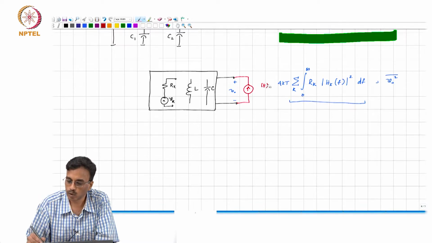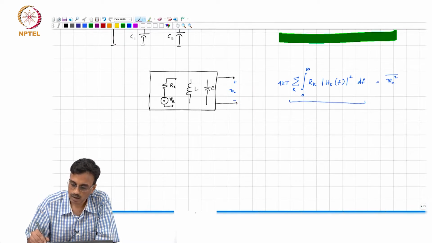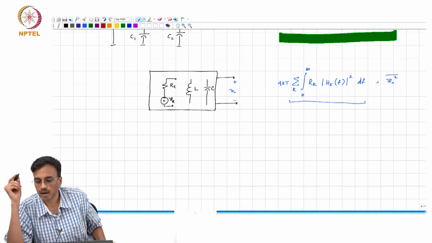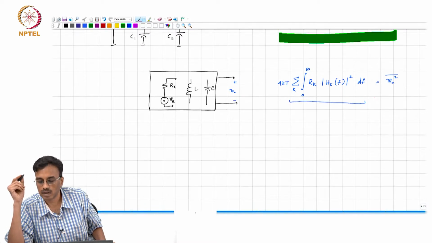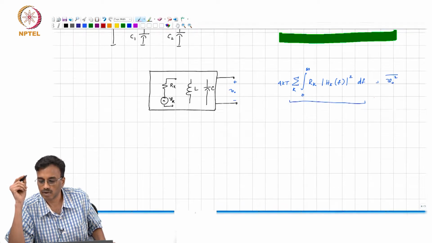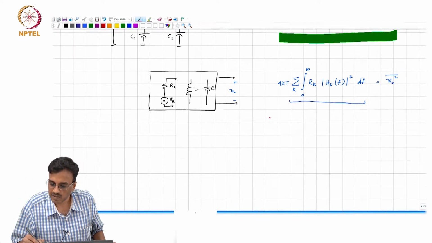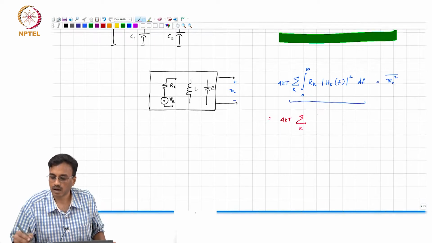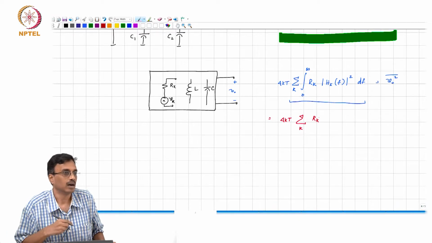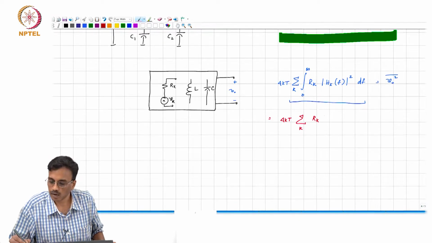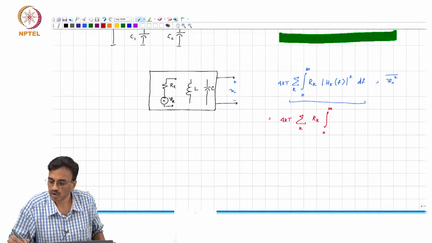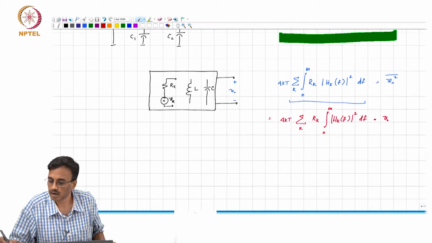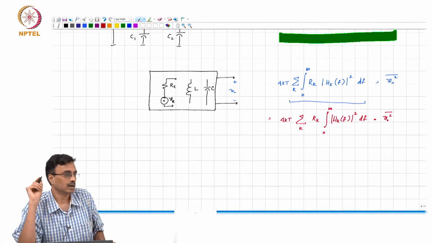By the way, before I do that, this is the frequency domain, and this can be written as 4kT sigma over all k. I can pull the R sub k out of the integral, and you do the integral of mod hk of f the whole square df, that is the mean square noise. Does it make sense?